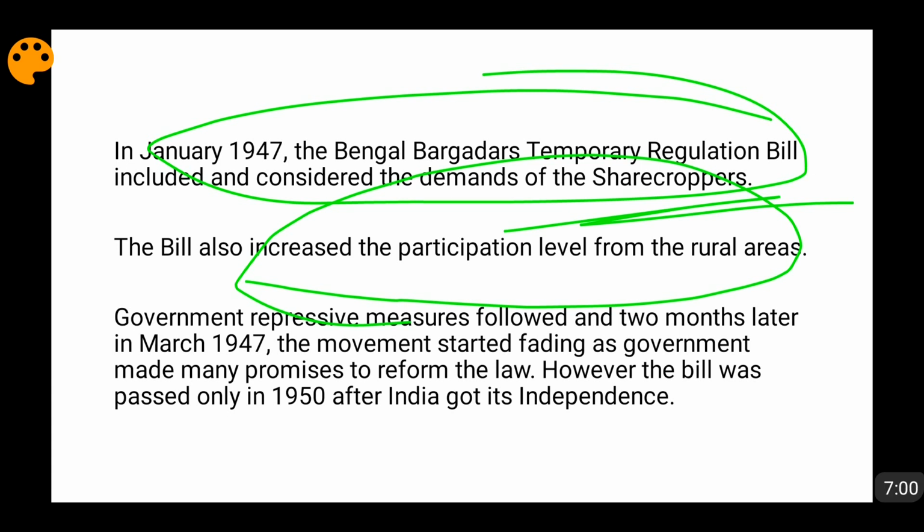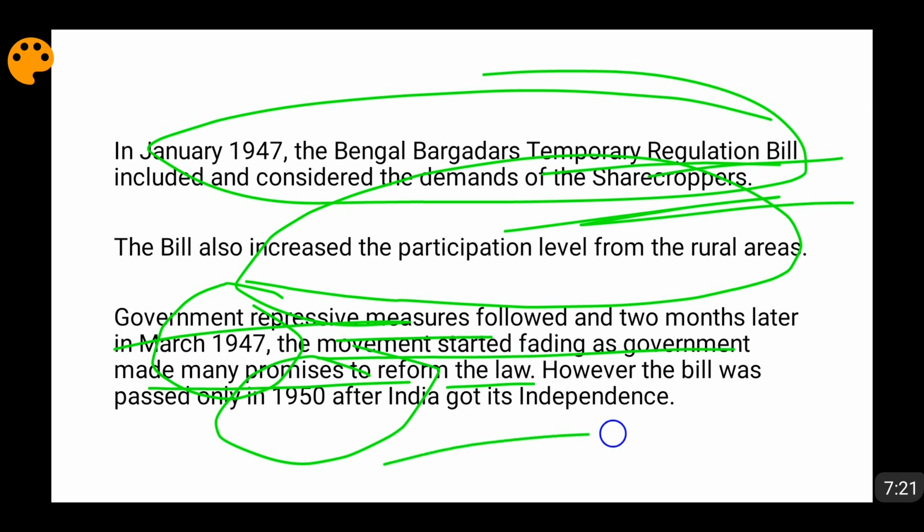Now, government repressive measures followed after some time. Two months later, in March 1947, the movement started fading as the government made many promises to reform the law. But actually, this bill was passed and implemented only in 1950, around 2.5 to 3 years after India got its independence. It was introduced in January 1947, but it actually passed and got implemented around 1950.